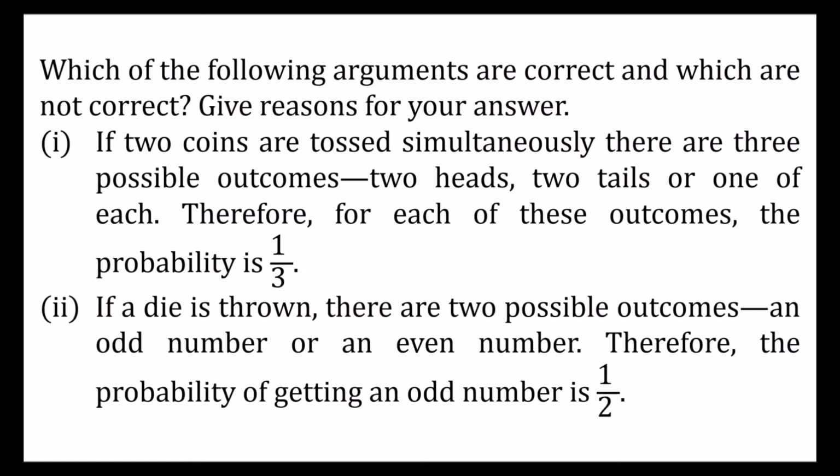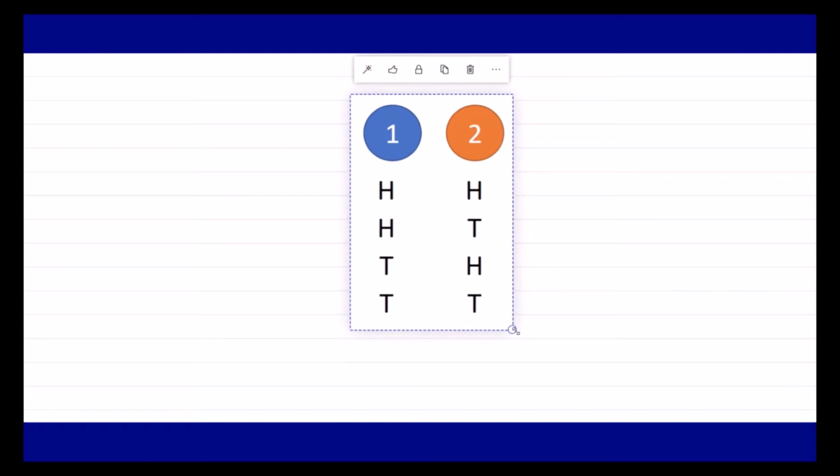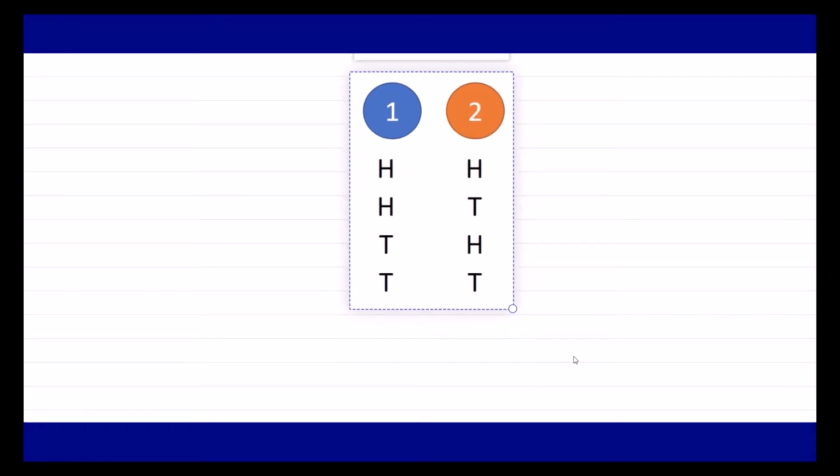So let us see how we are going to attend this question. In order to answer the first part of the question, let us look at this diagram. If we look at this diagram, things will be more clear. The first part of the question is saying that if two coins are tossed simultaneously, there are three possible outcomes: two heads, two tails, or one of each. Therefore, for each of these outcomes, the probability is 1 upon 3. So we need to justify our answer, whether the probability is 1 upon 3 as it is being said in the question. Now let us look into this diagram or this picture.